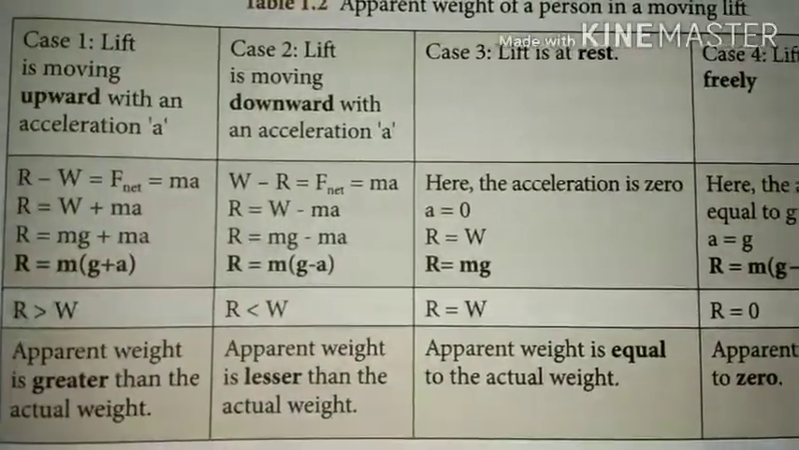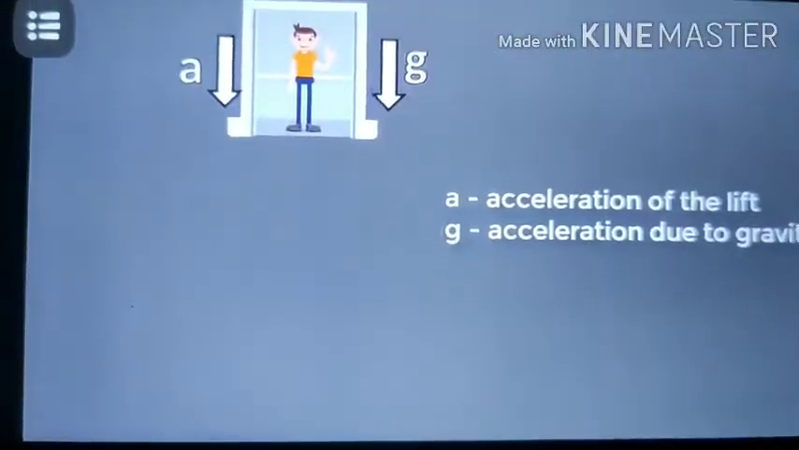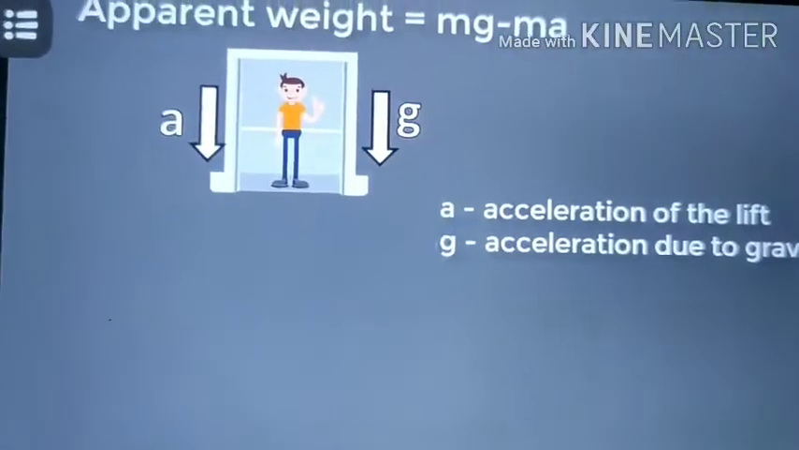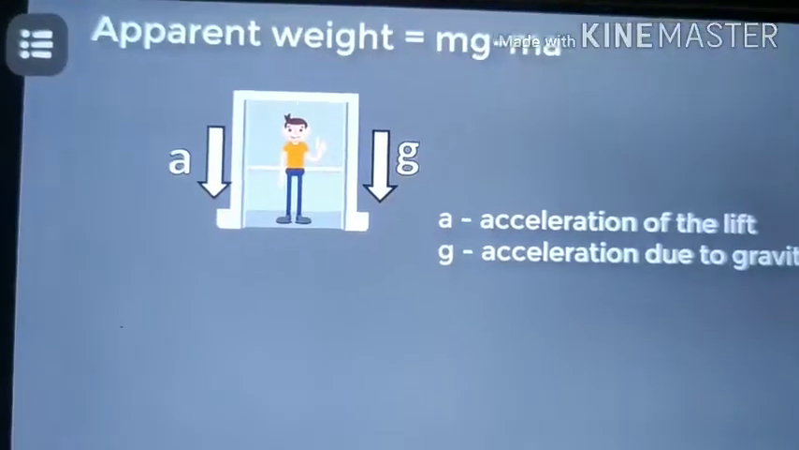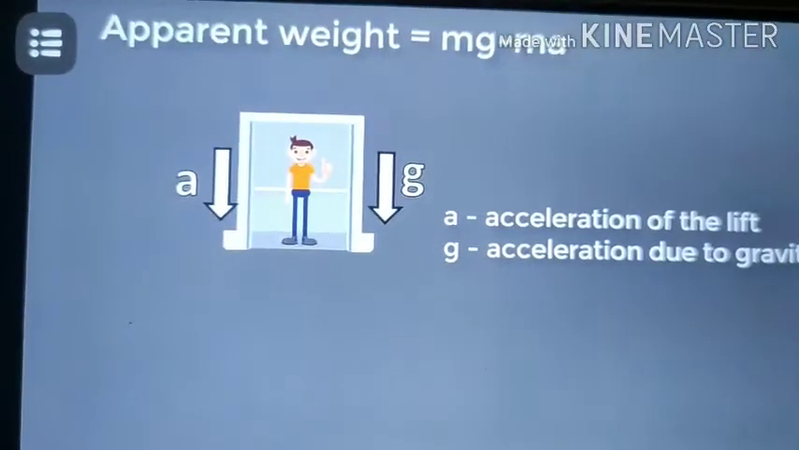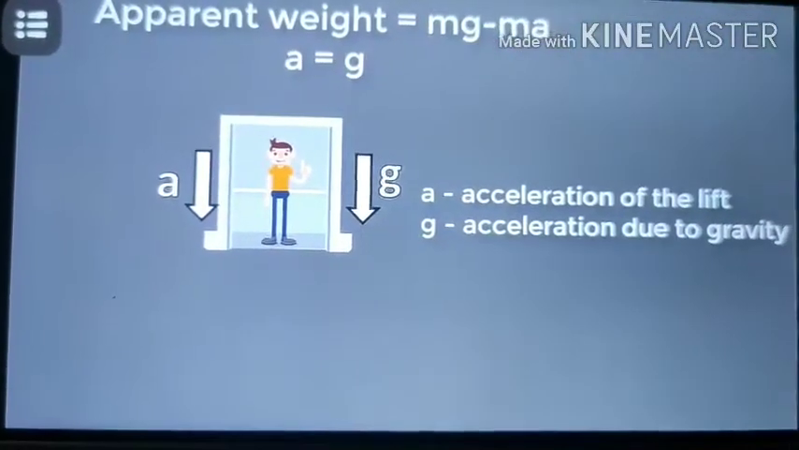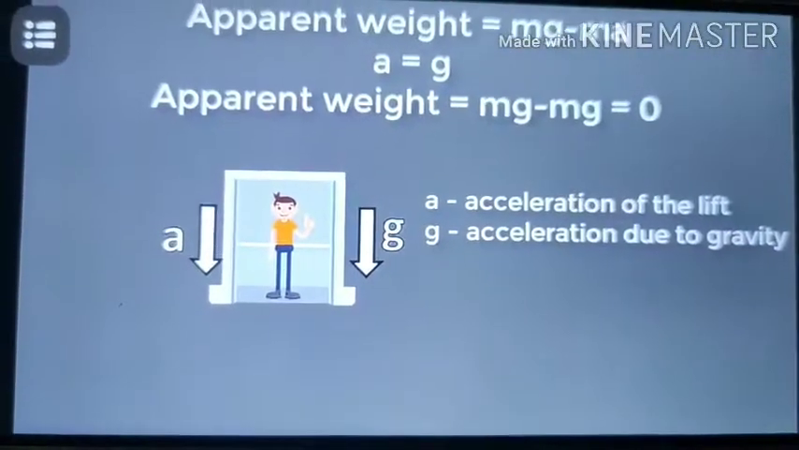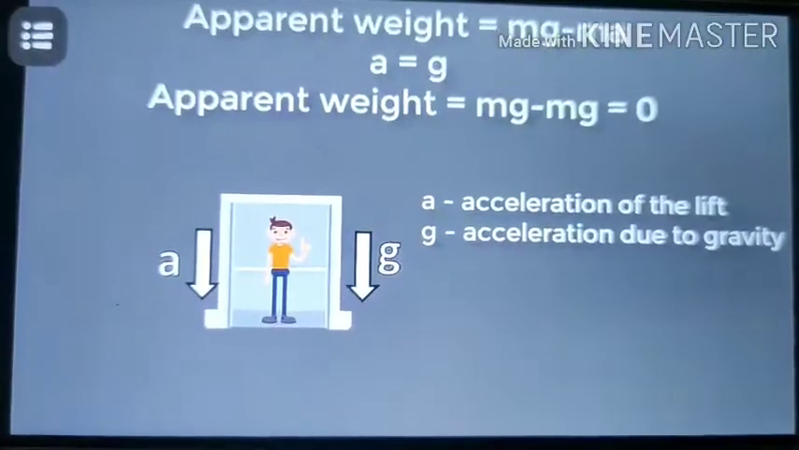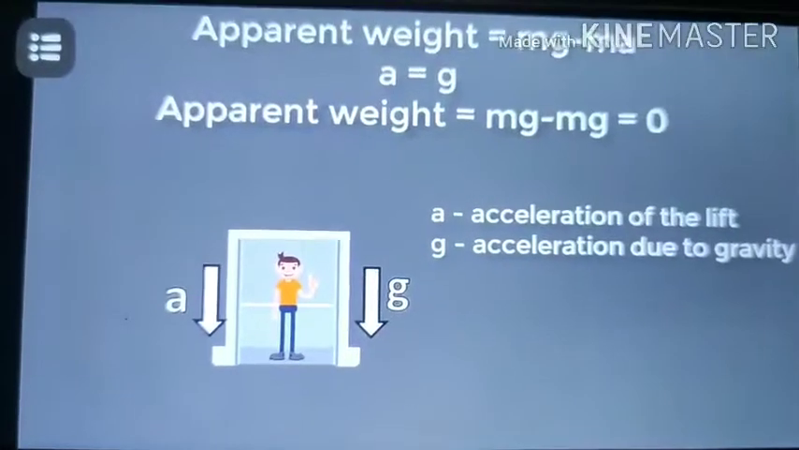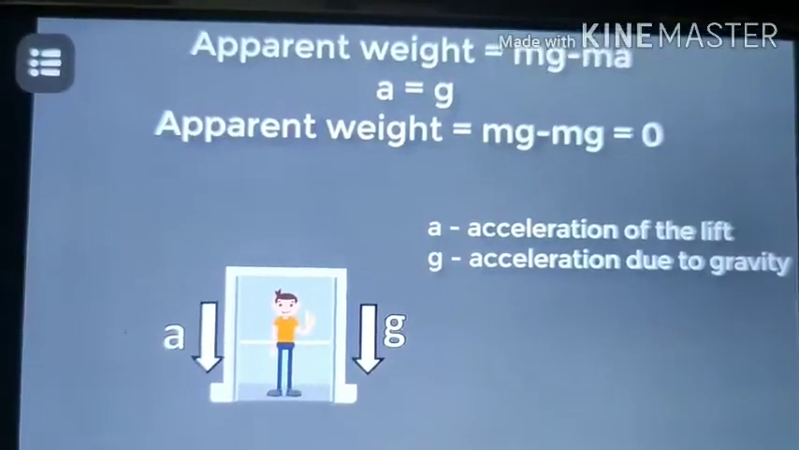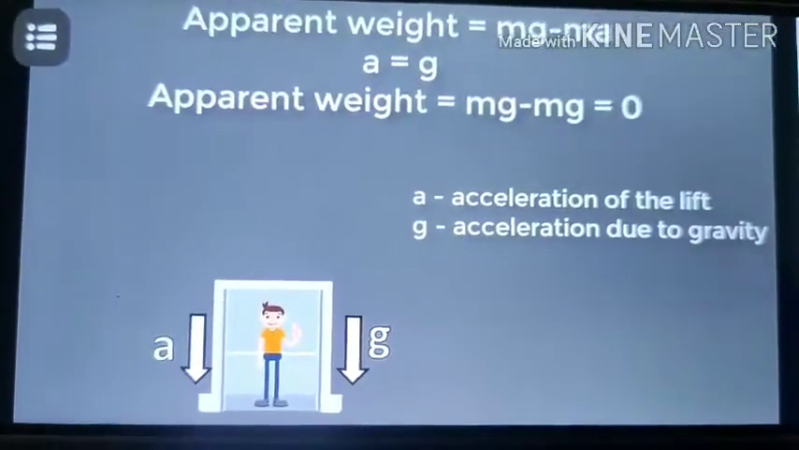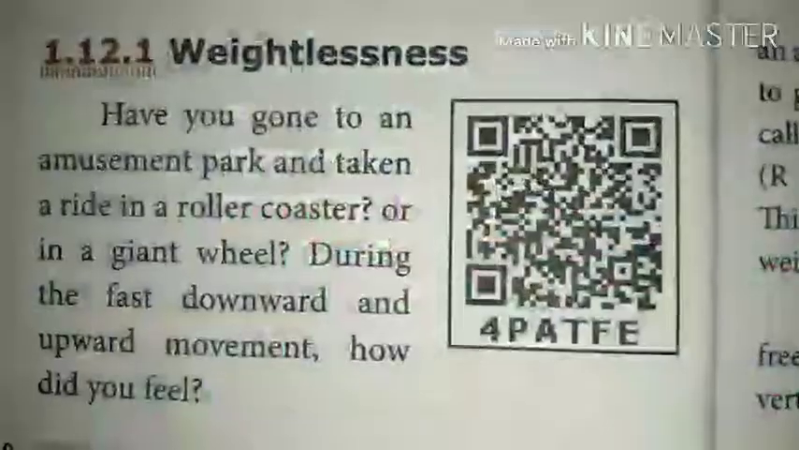Let us watch it. For an object with an acceleration a falling down under gravity, the apparent weight is equal to mg minus ma. If the object accelerates with acceleration of g, then also the apparent weight will become 0. So, if an object or person accelerates downward with acceleration equal to 9.8 meter per second square under gravity, then also the object feels weightlessness.